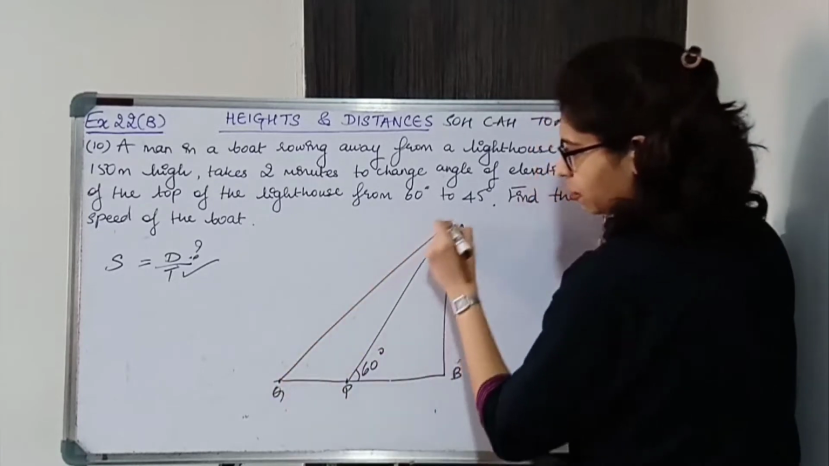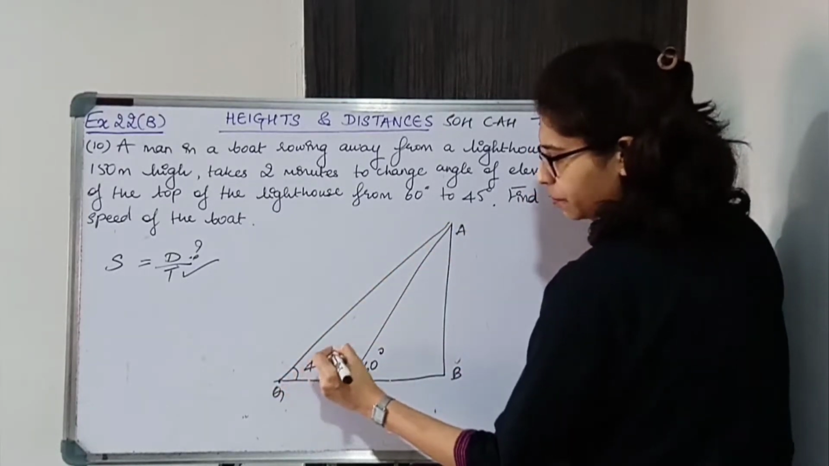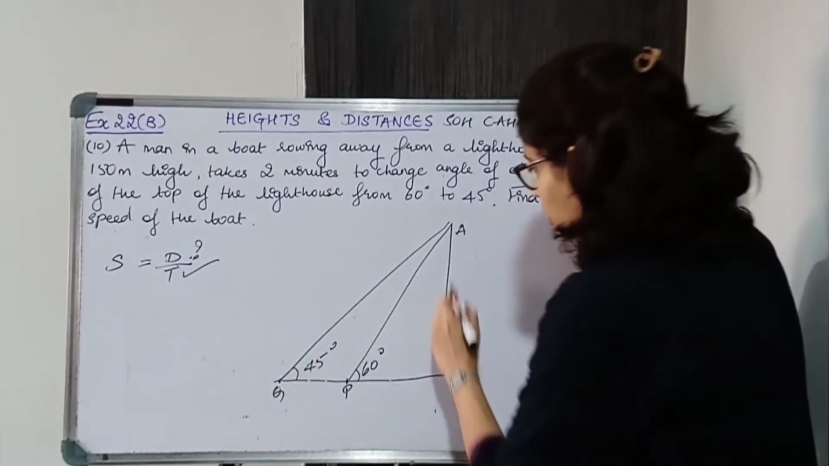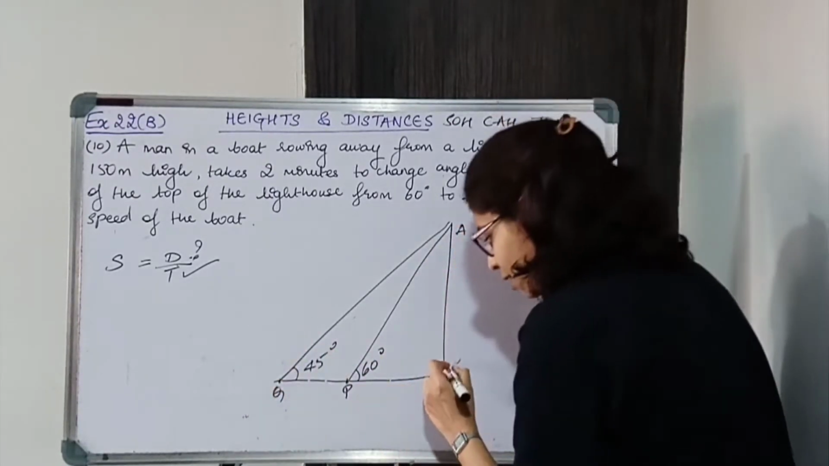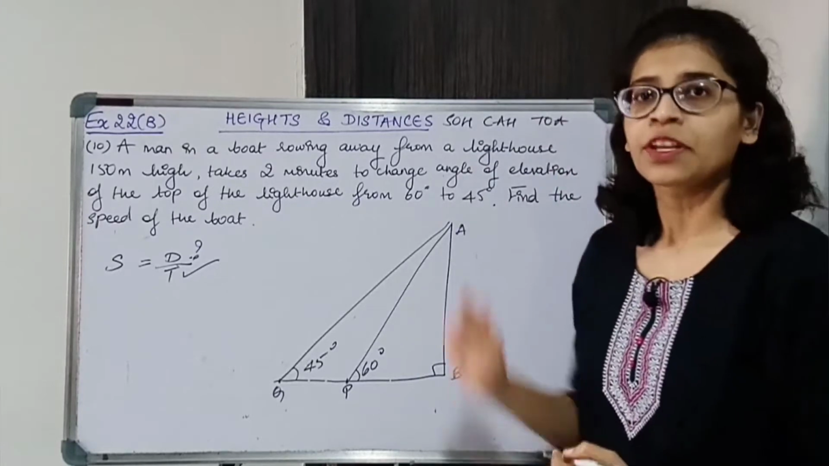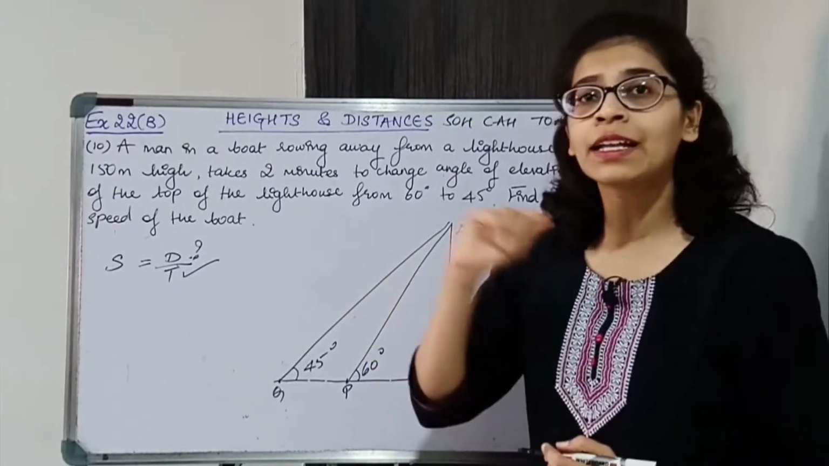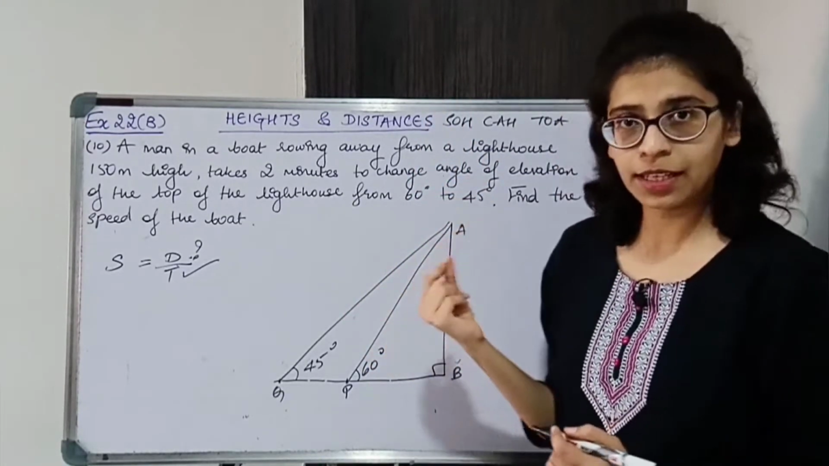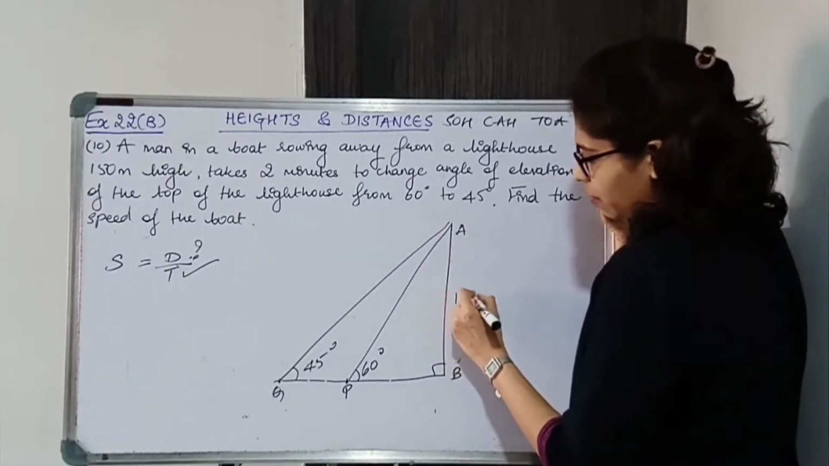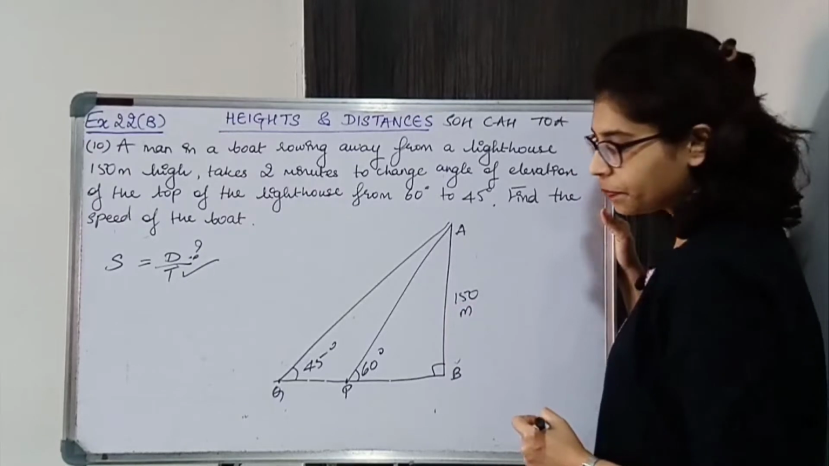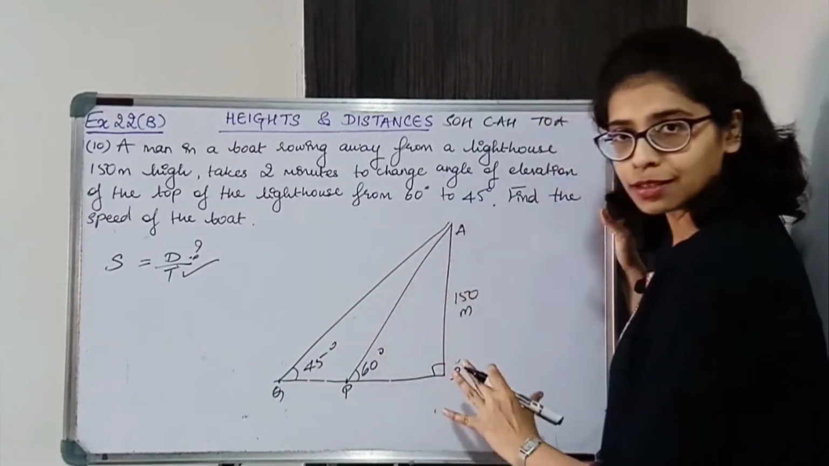And from here the angle of elevation is 45. Obviously the lighthouse is vertical and the water body is horizontal, so the angle will be 90 degrees, ठीक है. When you're standing straight on the ground you make an angle of 90 degrees with the ground. ठीक है, so this is the lighthouse, तो इसका height हो जाएगा 150 meters. Okay, now we have a proper triangle.